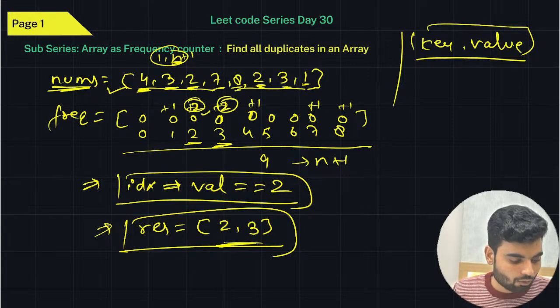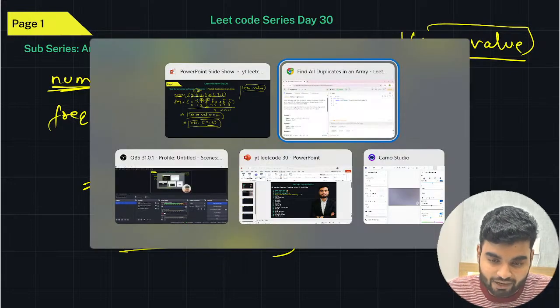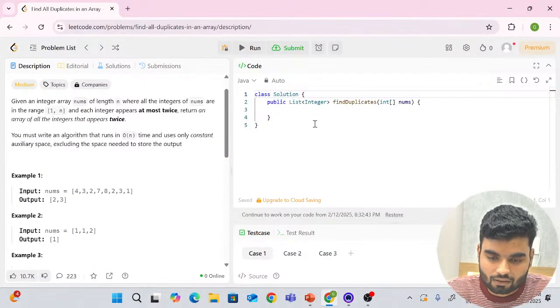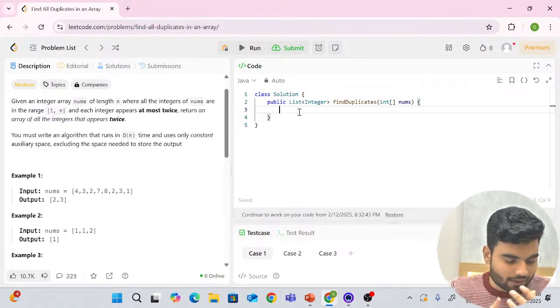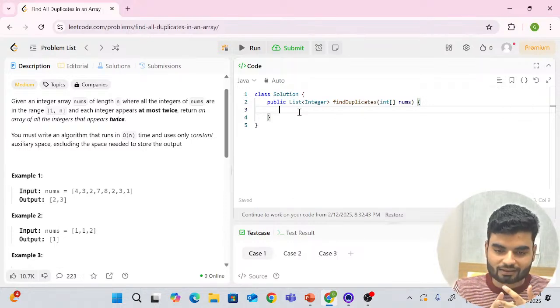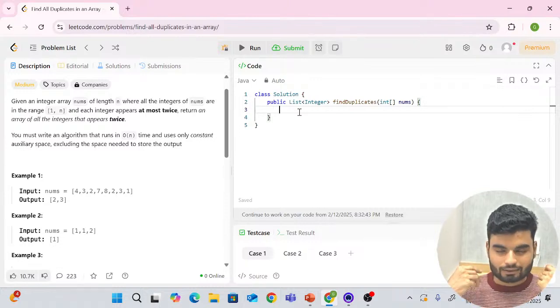Now I hope you understood the approach of how we will make this solution. But again, if you don't understand the code, then write a comment. I'll do a dry run as well. If that becomes difficult to understand, first we'll write the code in Java, then in C++, then in Python. And again, if this becomes difficult to understand, tell me in the comments.